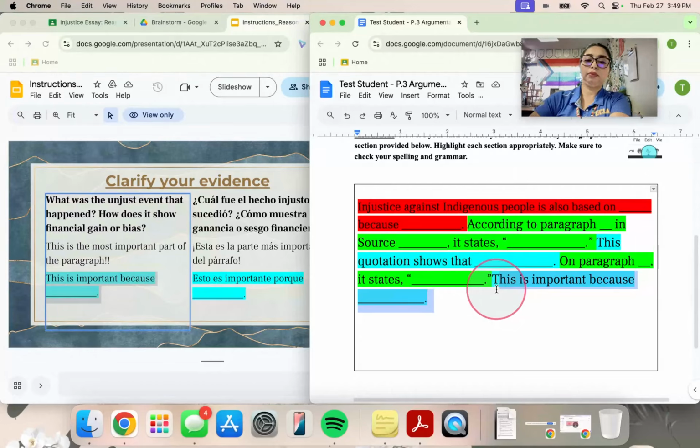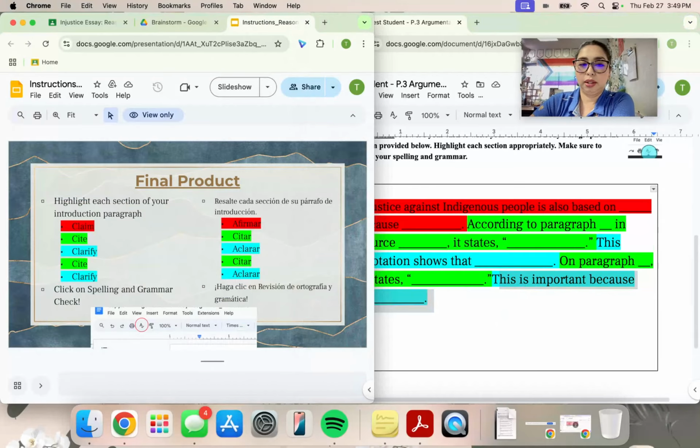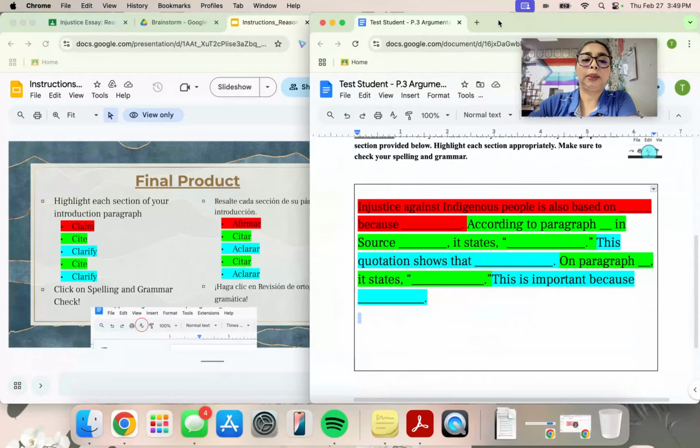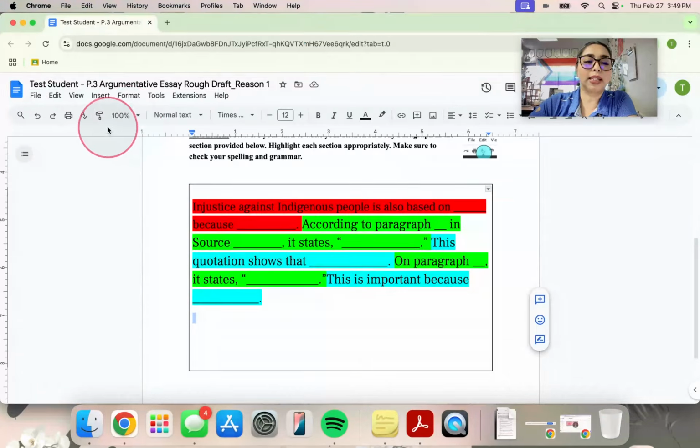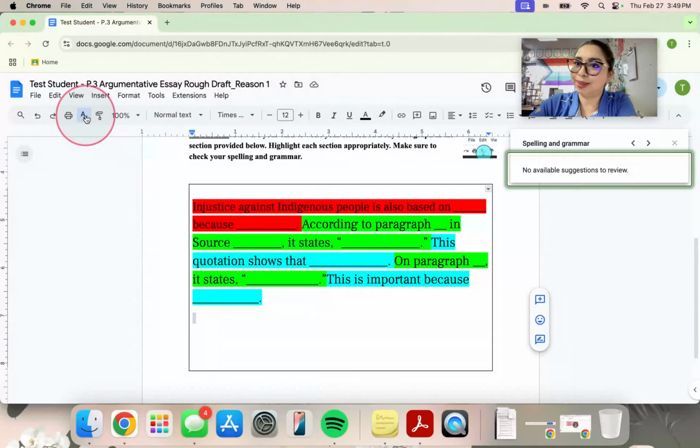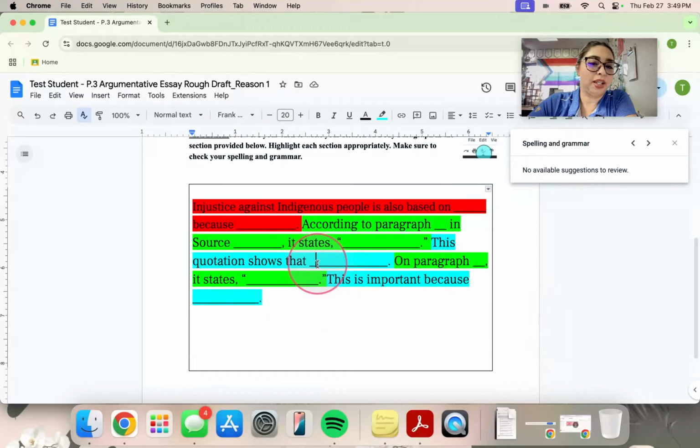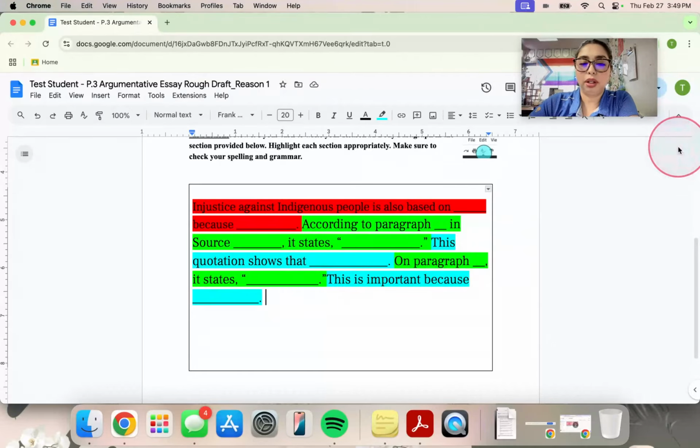Okay, so the last part, we did everything. So we're just going to double check to make sure that I have everything I need. I have my claim in red, cool. I have my first cite in green, my first clarify in blue, second cite, second clarify, cool. Everything looks good. I'm going to take a second to make sure that I spell check everything. Everything looks good. Okay, cool. And I've made sure that my blue is longer than my green. My clarifying is longer than my quoting.